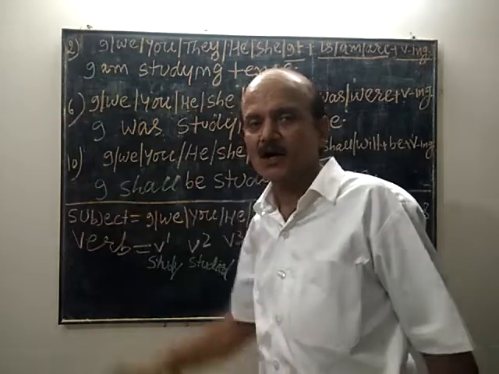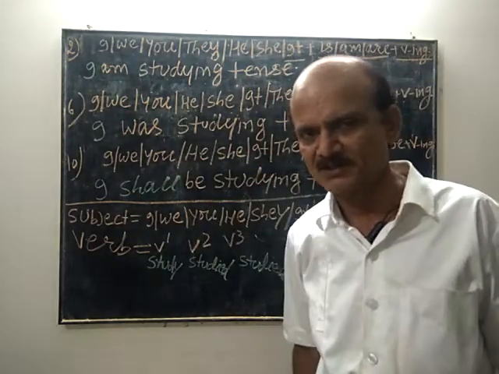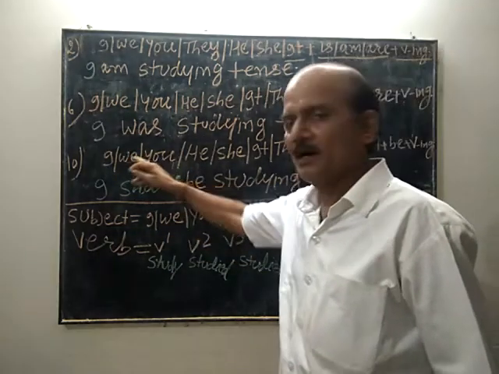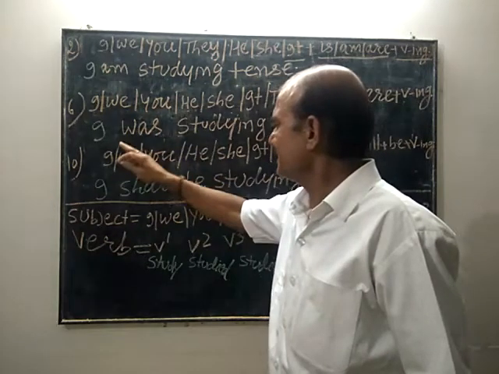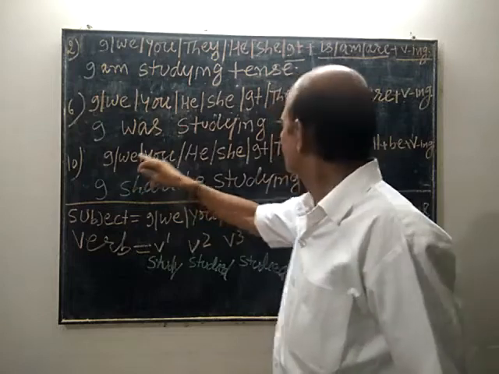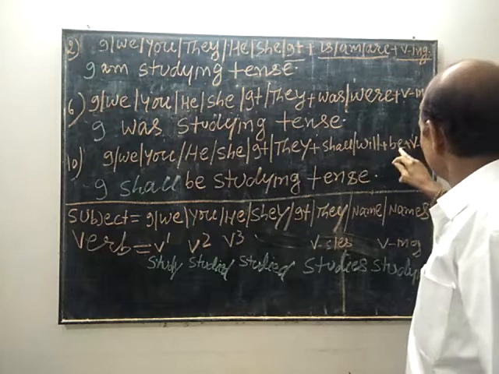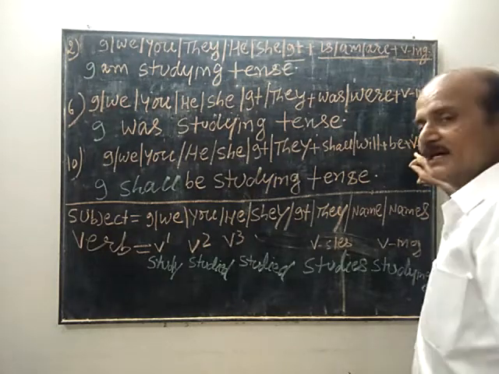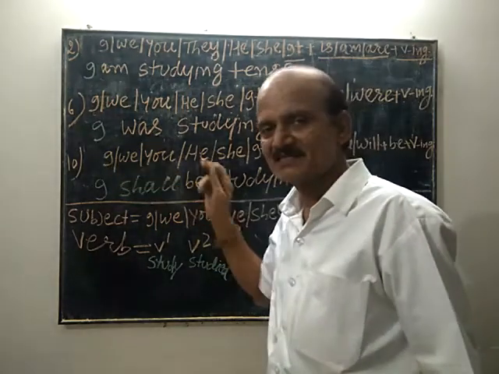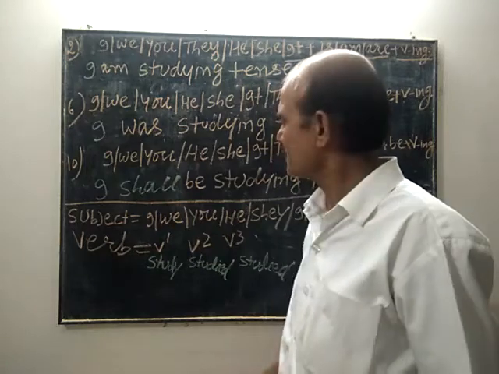In future continuous, or future imperfect, or progressive future, we have the structure like: if the subject is I or we, shall will be used, followed by be, thereafter verb plus ing. For example, I shall be studying, we shall be studying tense, right?